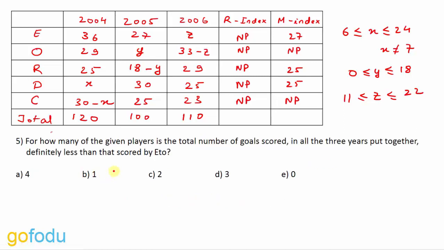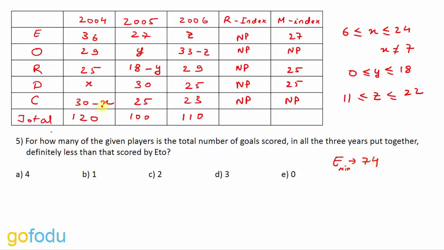Let's move on to the next question. For how many of the given players is the total number of goals scored in all the 3 years put together definitely less than that scored by Eto'o? So what is the minimum number of goals scored by Eto'o? It is 36 plus 27 plus 11, which comes out to be 74.